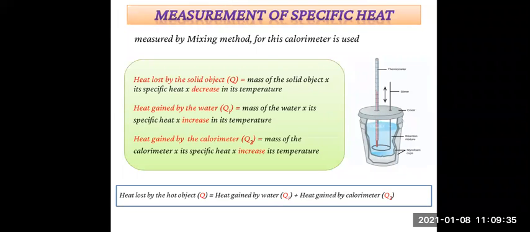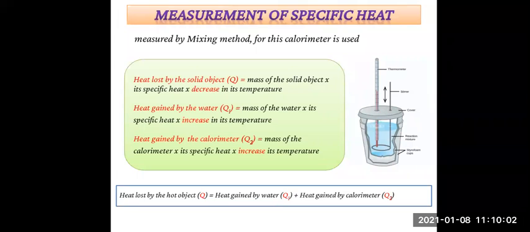Just see properly because you should not confuse between these formulas. Heat lost by the solid object, denoted by capital Q, is equal to heat gained by water in the calorimeter plus heat gained by the calorimeter.